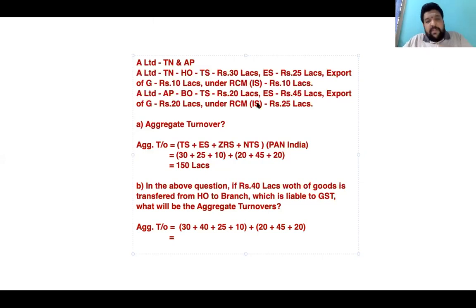Stock transfer, stock receipt knocked off, all are for accounts. When it comes to GST, any transaction between distinct persons is a supply, and it is a deemed supply. Moreover, it is leviable to GST. So coming back here, the number now spikes to 190 lakhs. This is the understanding that we are taking away.